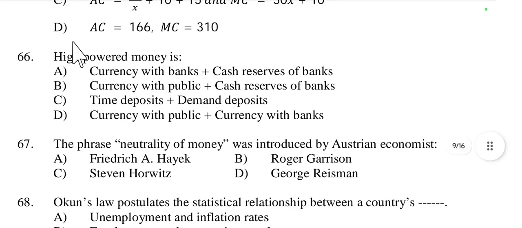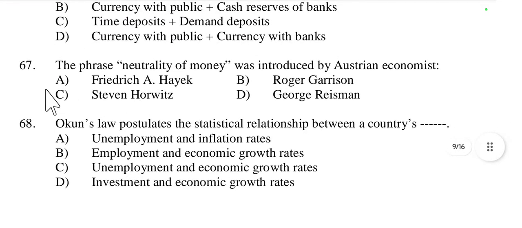Then question number 66, high powered money is. High powered money means currency held with public and cash reserve ratio of banks. So currency with public. Option number B is the right option, currency with public plus cash reserve ratio of banks. B is the right option.